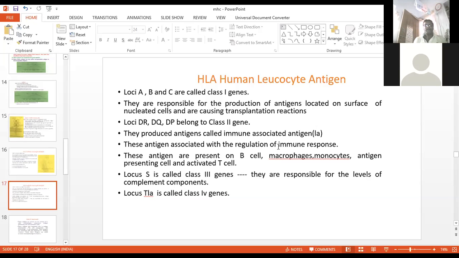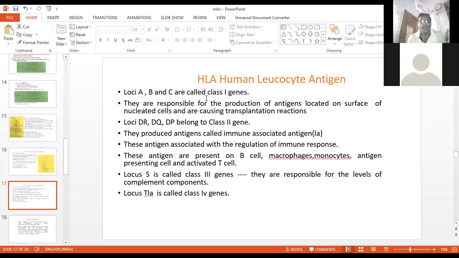Now these antigens are present on B cells, macrophages, monocytes, antigen presenting cells, sometimes we call them APC, as well as activated T cells. So all these cells contain the HLA.